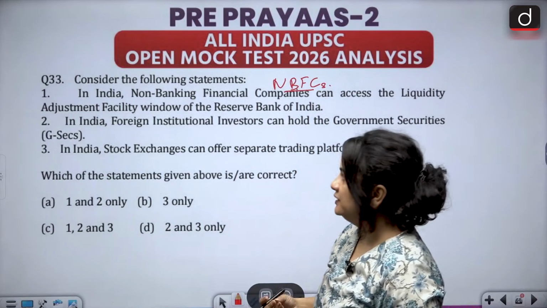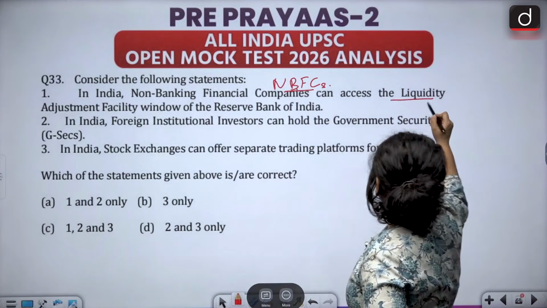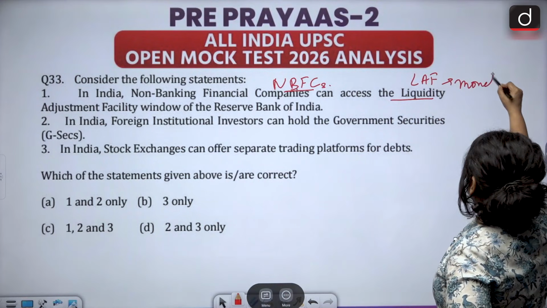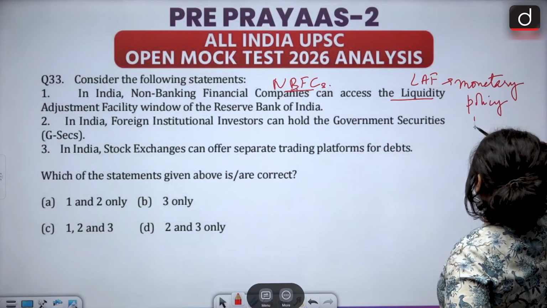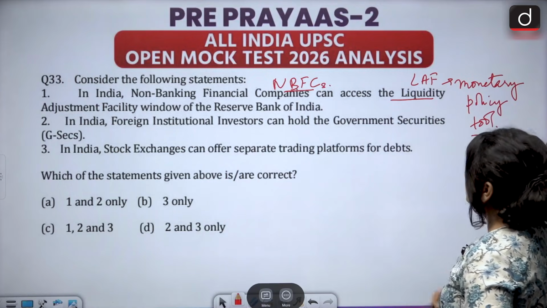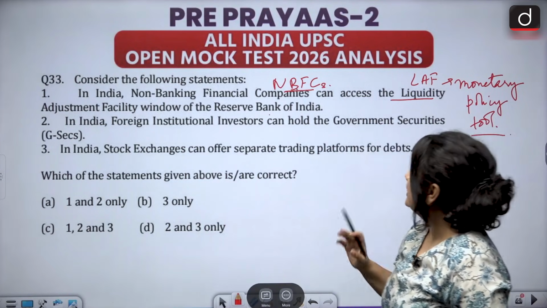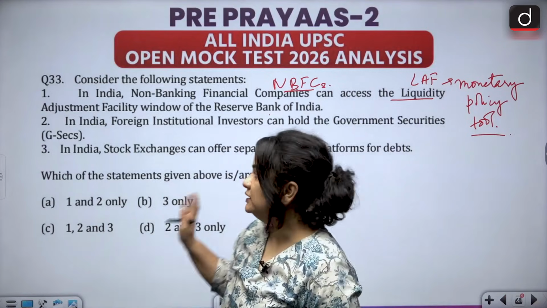What is the liquidity adjustment facility, students? It is basically a monetary policy tool for injecting or absorbing liquidity. All right. So yes, NBFCs can access the liquidity adjustment facility, but with a caveat.